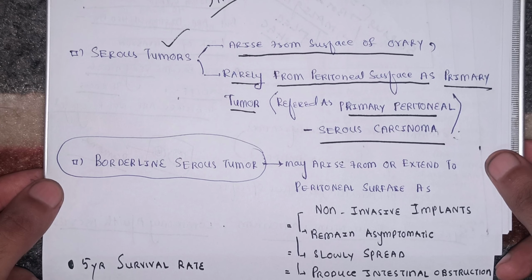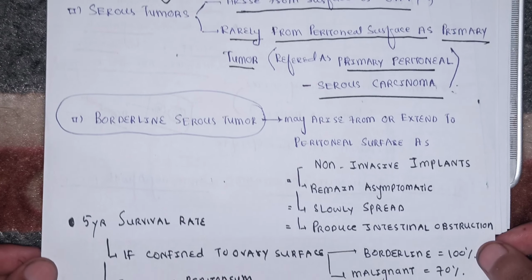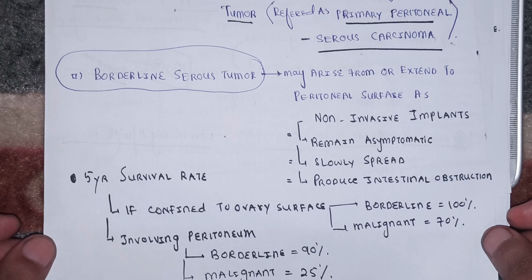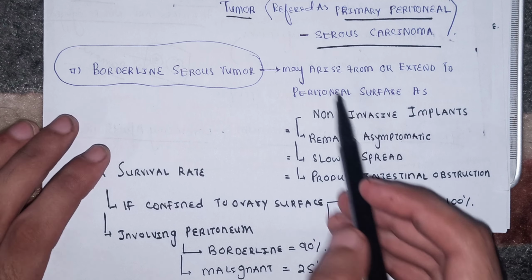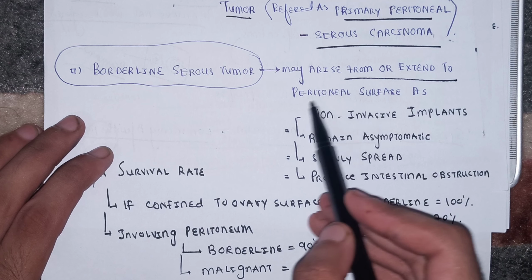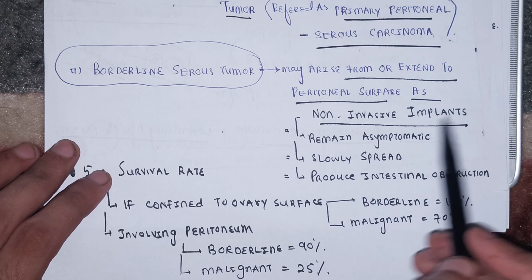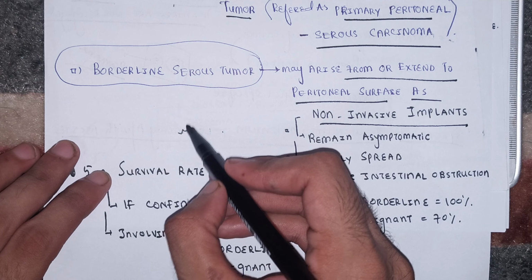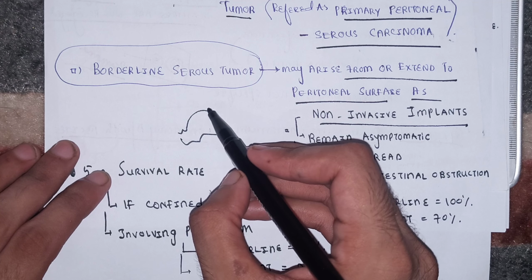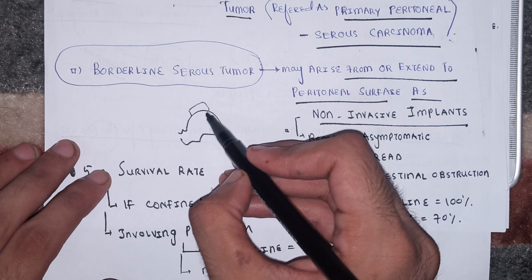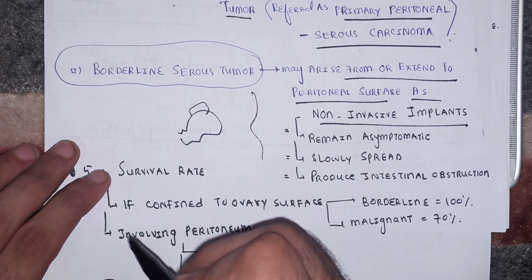Okay, a few more things to be added, beta. Especially the borderline serous tumor may arise from or extend to the peritoneal surface as non-invasive implants. Let's suppose this is the ovary and the borderline serous tumor arises from the surface of the ovary, and let's suppose this is the peritoneum.